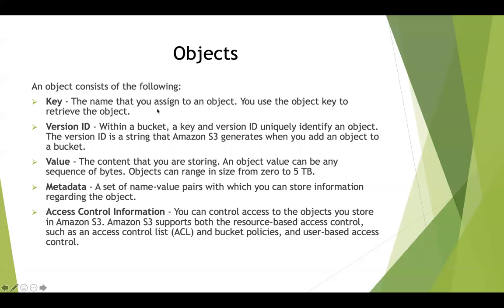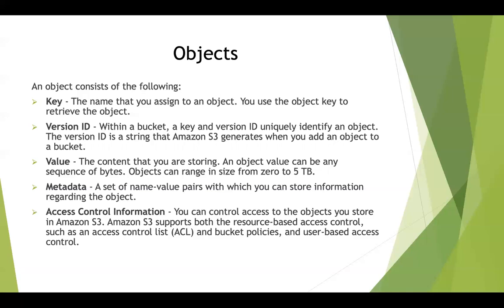Okay. And then each and every object has a version ID that is associated with it, because AWS S3 supports versioning. And we will look at one particular property which we will enable, called versioning. Okay. So the reason why AWS S3 supports versioning is because at a later point of time, when you enable versioning and you upload an object for the first time, it has a version ID associated with it.